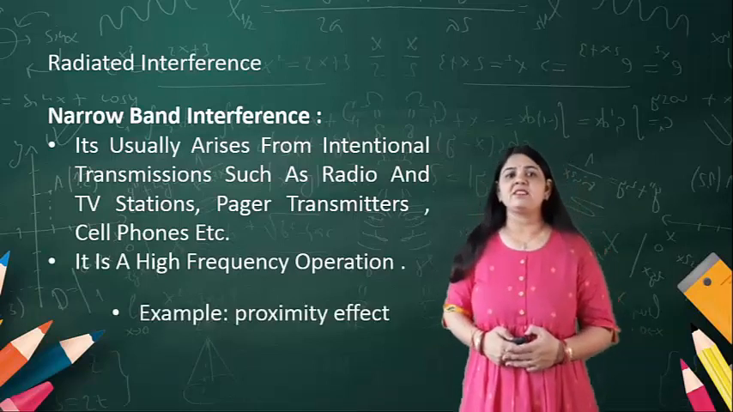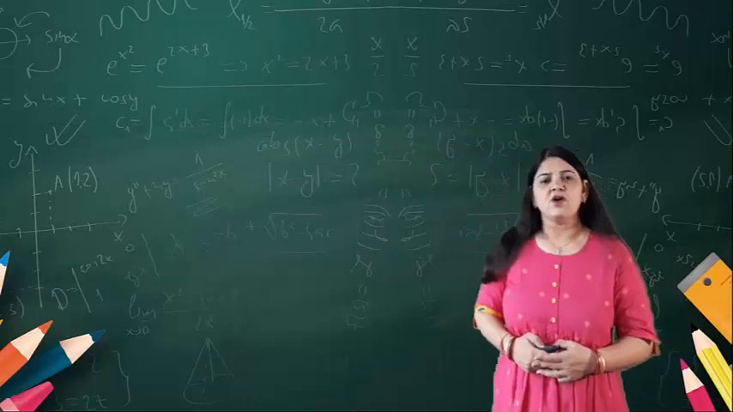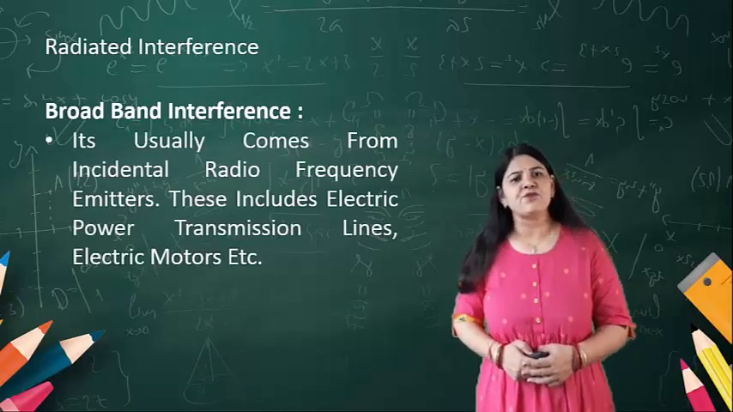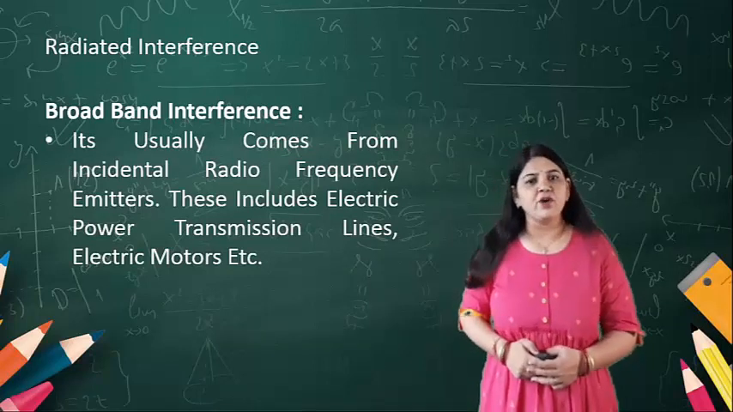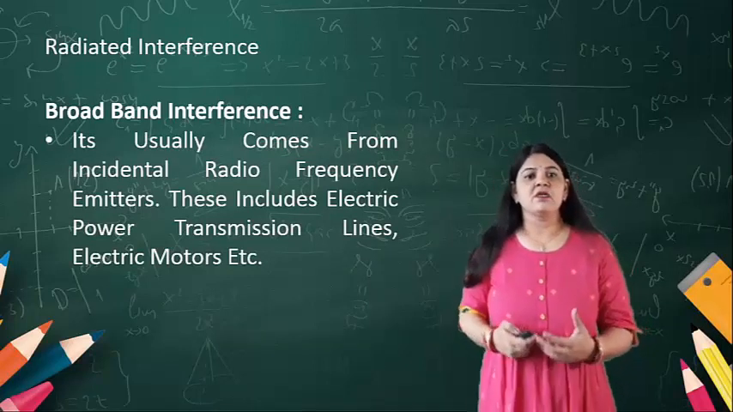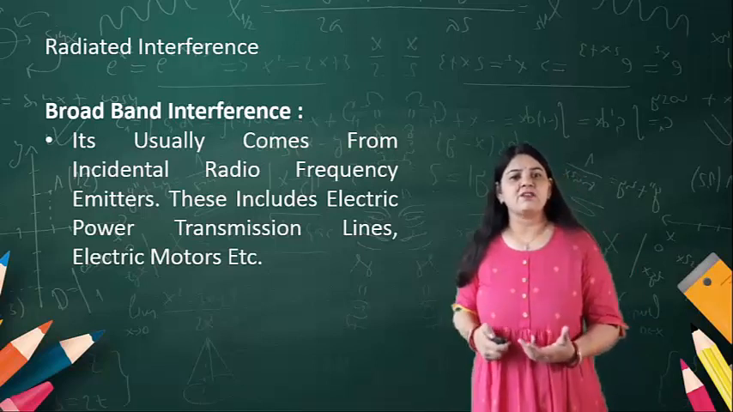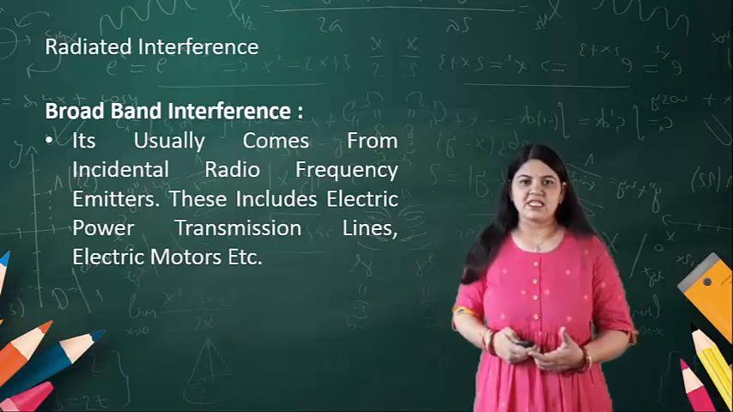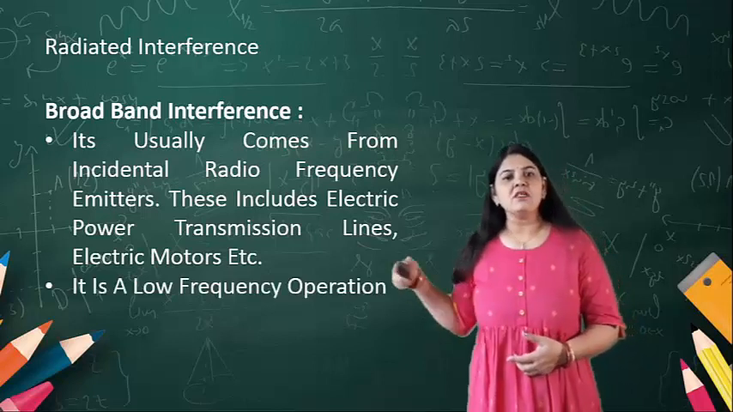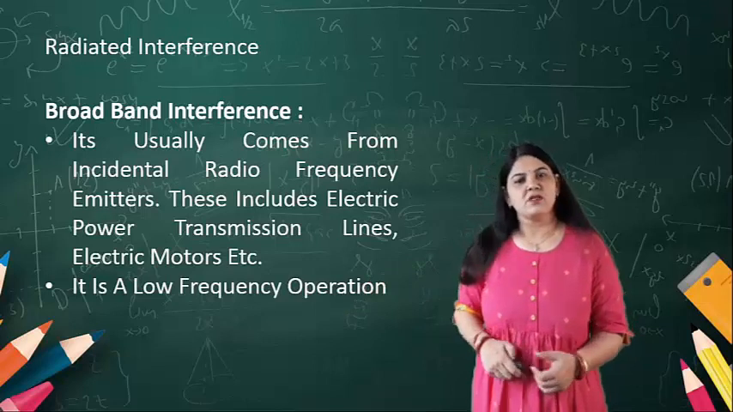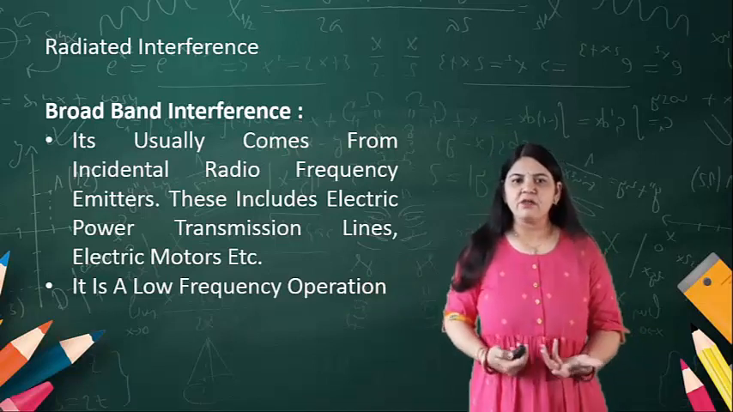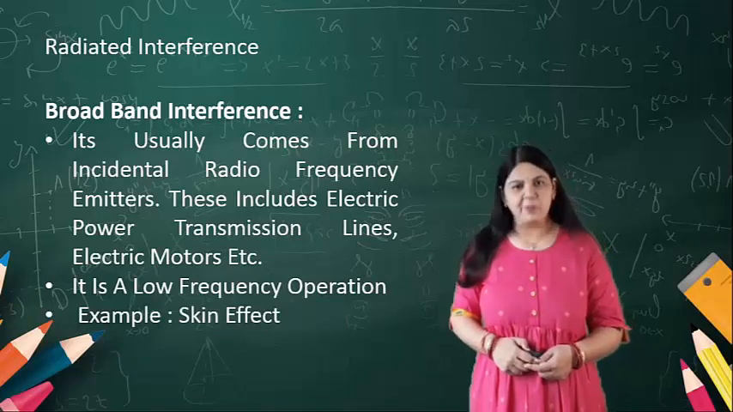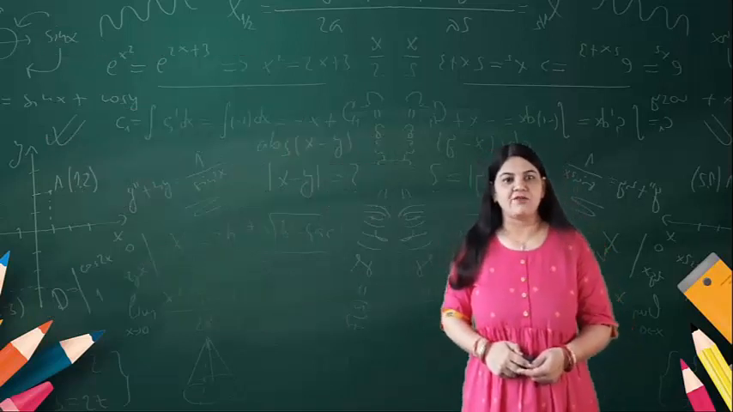The other one is broadband interference. What is broadband interference? Broadband interference comes from incidental radio frequency emitters, and this includes electric power transmission lines, electric motors, etc. So it is a low frequency operation. So narrow band is high frequency, and broadband is a low frequency operation. An example for it is the skin effect.